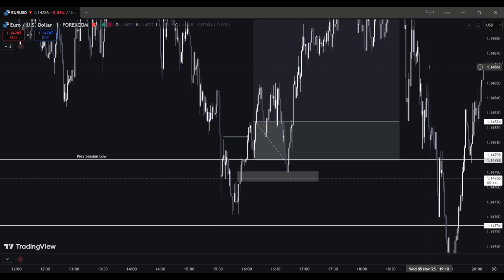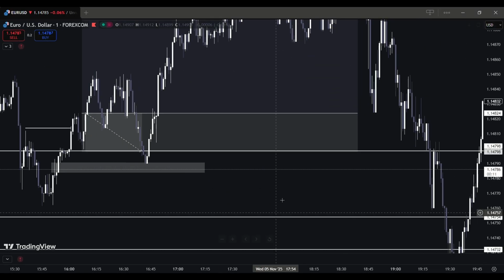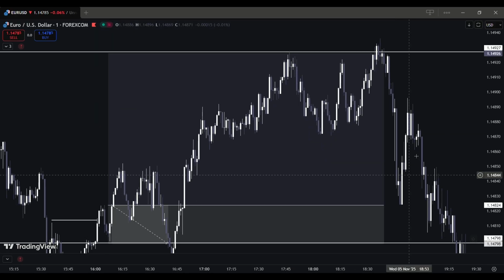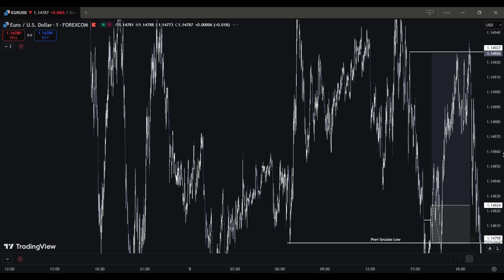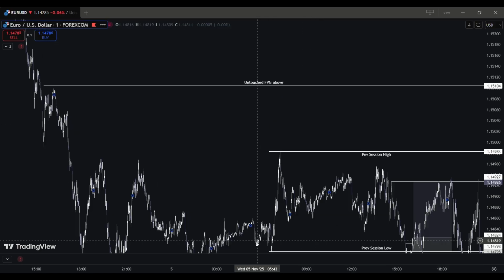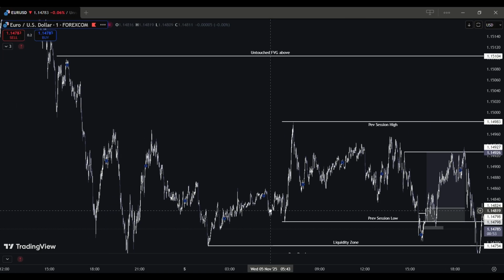मार्केट ने मेरा एसएल लिया, ठीक है, this is my SL, and then it went back to the take profit zone. So basically I marked highs and lows, previous session highs, previous session lows, liquidity zone, previous day low, previous day high, and extra etc etc.